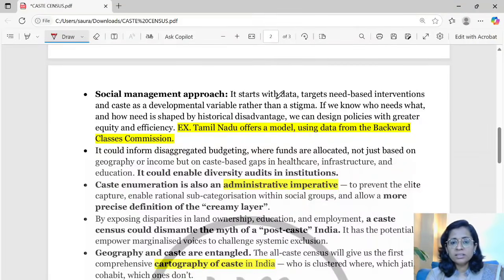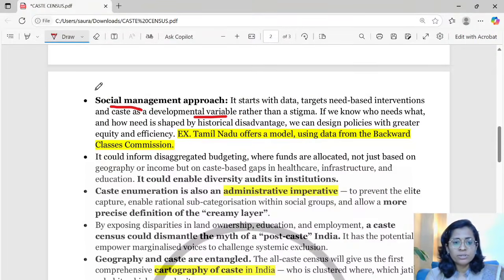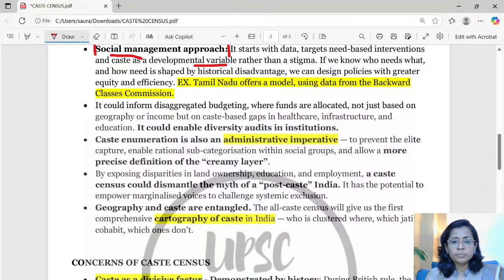With the data, we can go for a social management approach. We can see caste as a developmental variable rather than a stigma, and we can use this data for the betterment of the vulnerable sections of society. So these types of keywords are very important: social management approach. The Tamil Nadu model is already revolving around this approach. We can learn from that model.